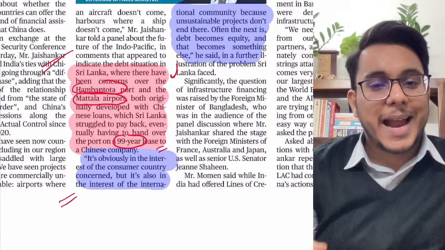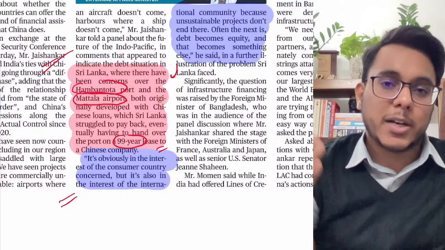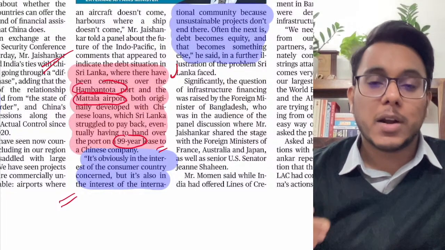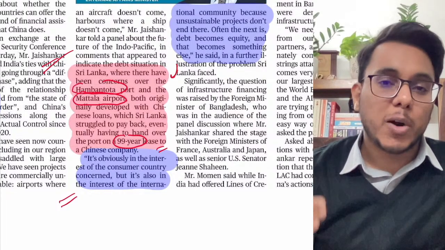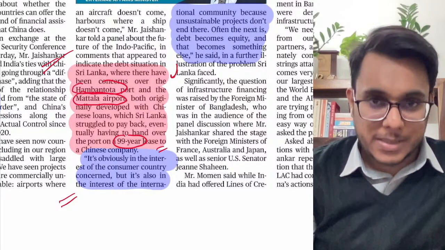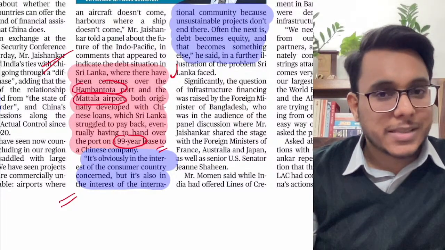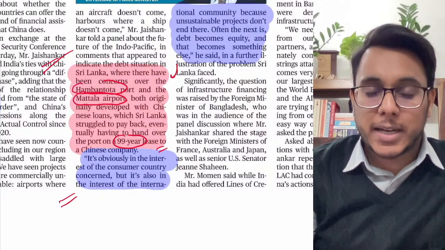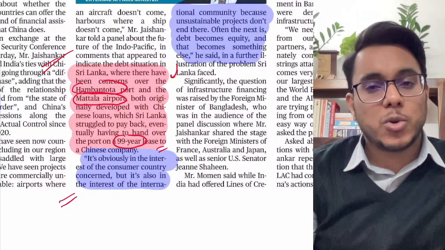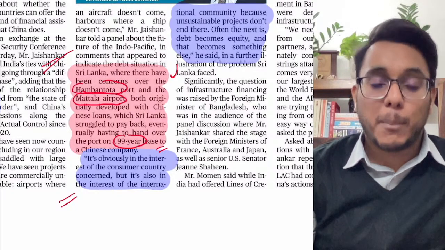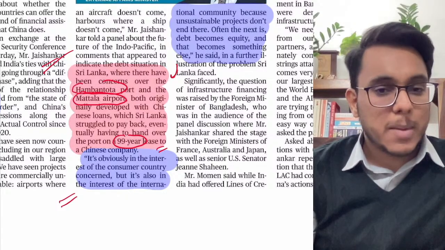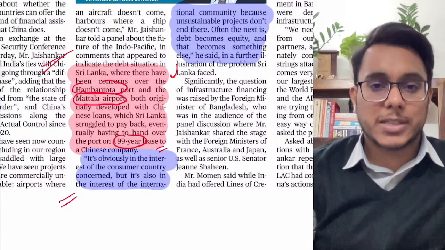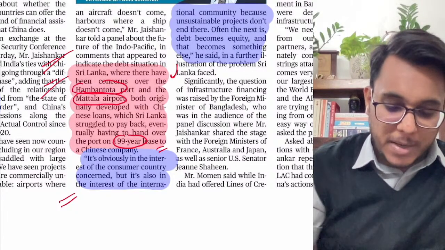Handing over your sovereign project to another country is obviously not in the interest of the home country. Not only for the home country, it is a problem for the international community also. Is it clear? So you are asking for money from China, and China is giving money for a lot of impractical projects. What are impractical projects? There are airports where not even a single plane comes. There are ports where not even a single ship comes. Such impractical projects are being made, China gives the money and then takes over these projects, as happened in Sri Lanka.